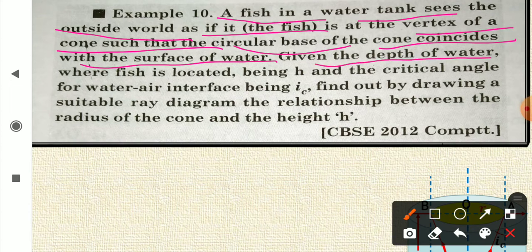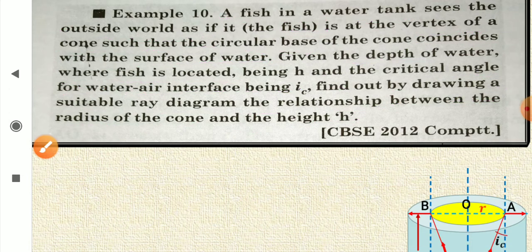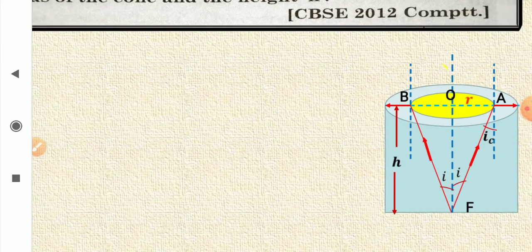Now given the depth of water where the fish is located being h, and the critical angle for water-air interface being IC, find out by drawing a suitable ray diagram the relationship between the radius of the cone and the height h. So you must read the question carefully, and I have drawn the diagram for you. See here.